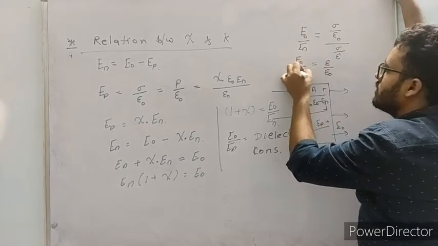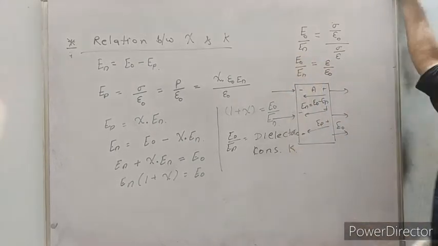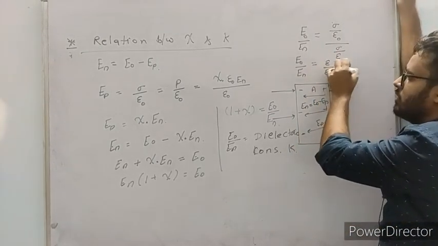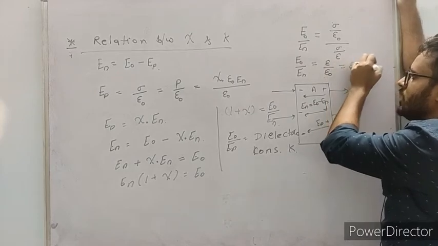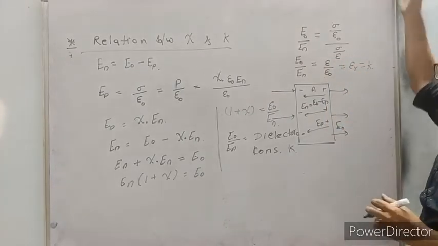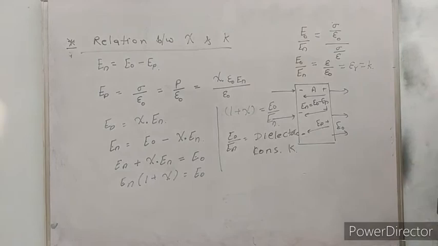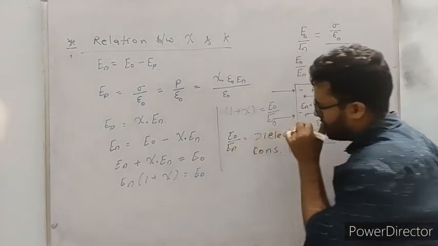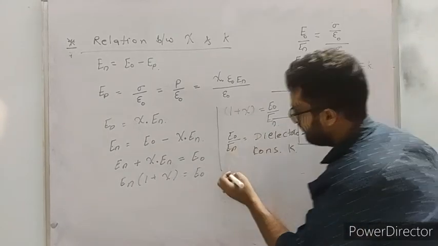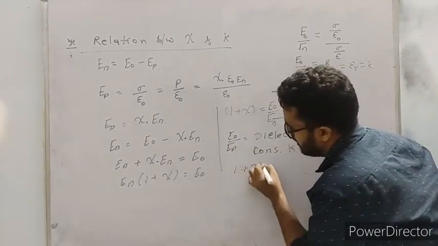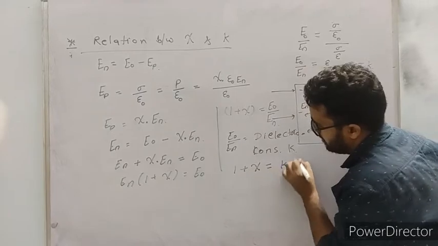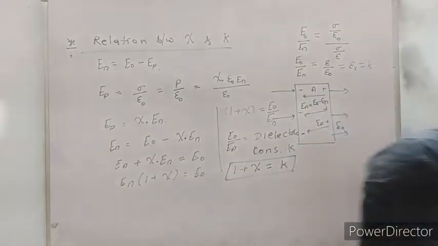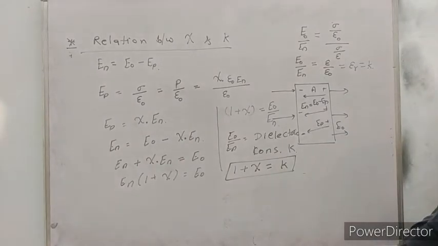Now see, this is the relative permittivity, epsilon R, and that is called K. Any problem? No problem. Now 1 plus chi equals K, and this is the relation between K and chi. 1 plus chi equals K.